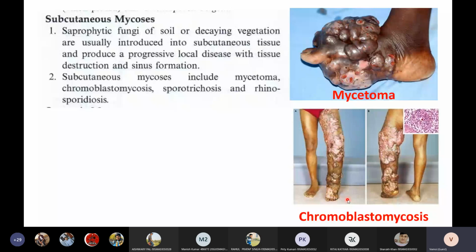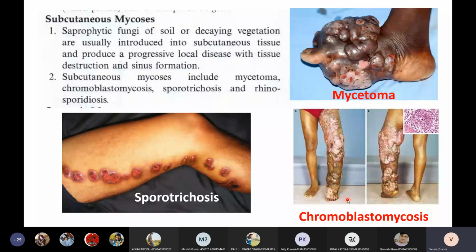Then the third type of infection is sporotrichosis. As the name suggests, we will find small spore-like tumors on the surface of the skin. That is why they are called sporotrichosis. This is how sporotrichosis looks like. This infection is caused by a fungus called Sporothrix schenckii.